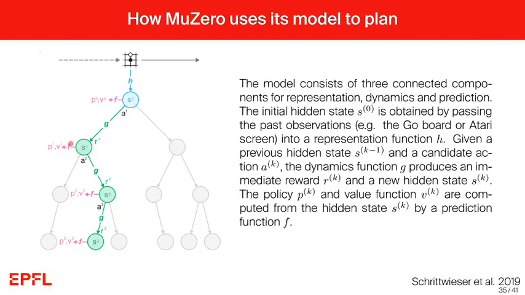So this part you know already from AlphaZero. That's really the part that we have seen there in the selection process and then in the backpropagation process where the values are backpropagated. What is new in MuZero is that the representation function h and in particular also this dynamics function g are learned. Note here that the dynamics function g in this case is deterministic, so it learns a deterministic transition and not a stochastic transition.